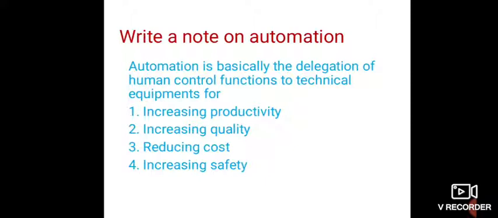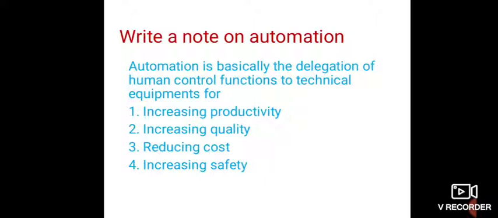So the productivity will increase as the machine is involved in the production, not the human being. The human being actually will waste the time in between, or the production will be less. So increasing the productivity. Next is increasing the quality of the product, because the accuracy in using the machines is more, because repeatability of the machine is more, because once the program is fed, the machine will execute the instructions and it will carry out the operation very accurately.